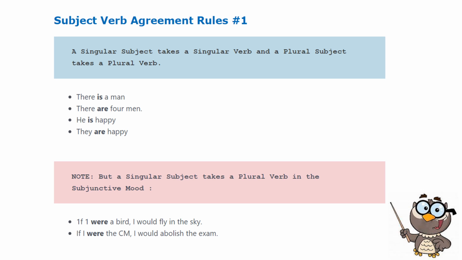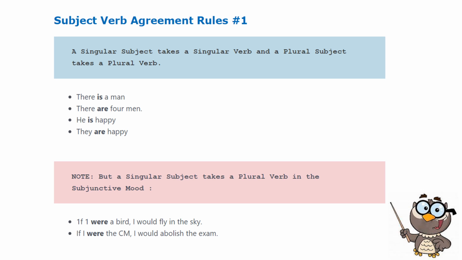For the first sentence, is is the verb used because our subject is man, which is singular. For the second sentence, we use the plural verb are because our subject is men, which is in the plural form.